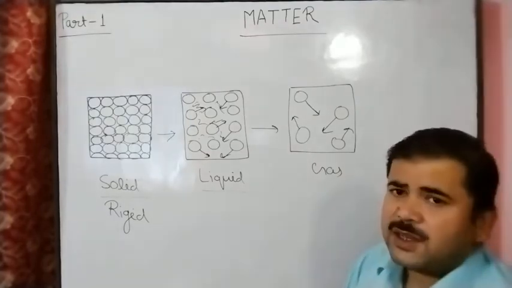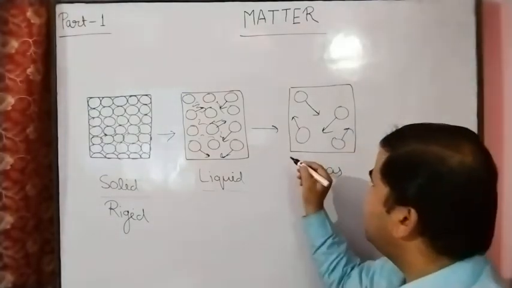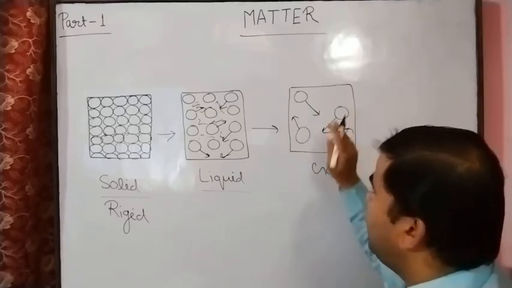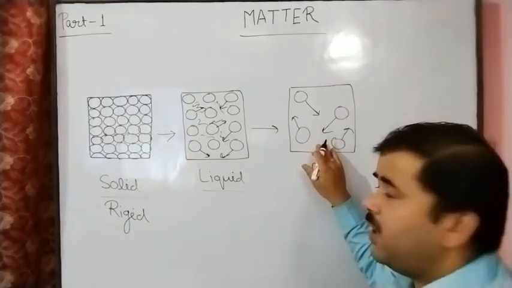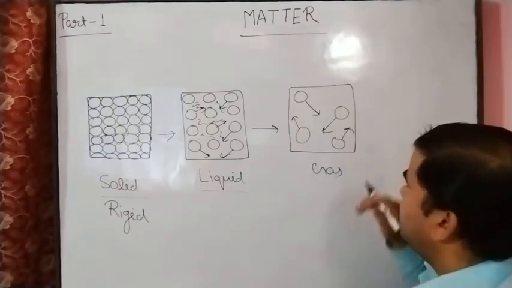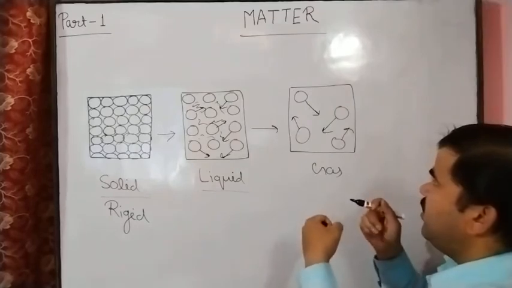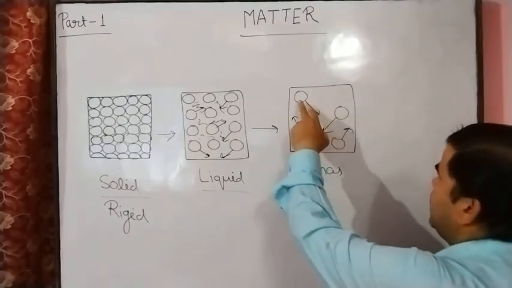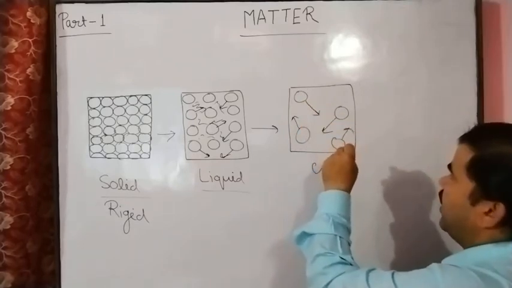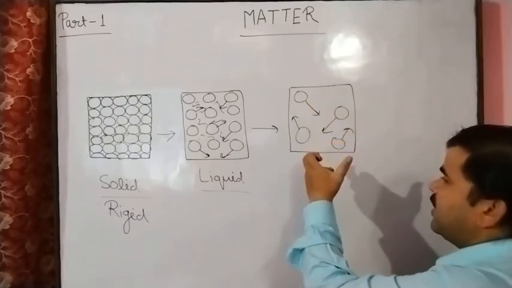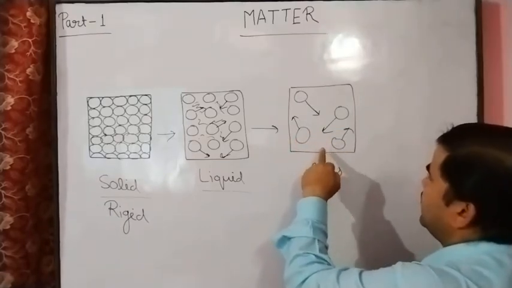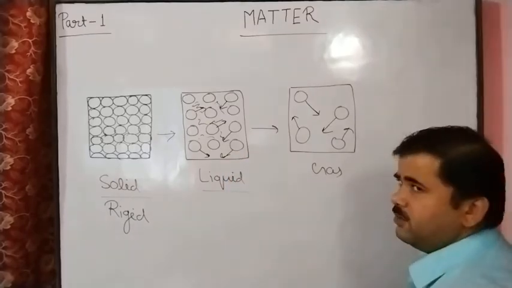And if we decrease the temperature from the gaseous state, the kinetic energy decreases, so the particles interact with each other due to the force of attraction. Due to the interaction of the particles, the force of attraction increases, and when the force of attraction increases, this gas will change into the liquid state.